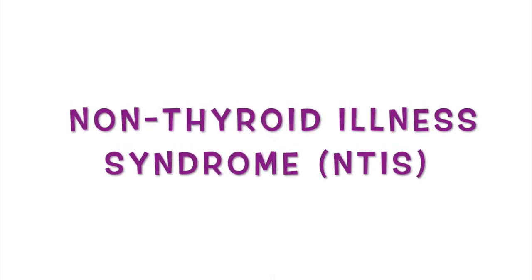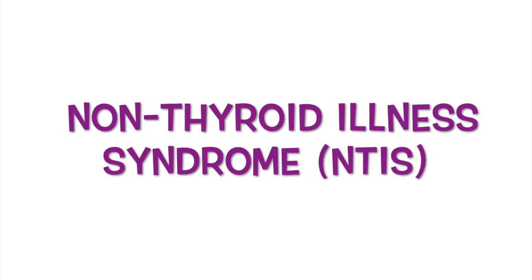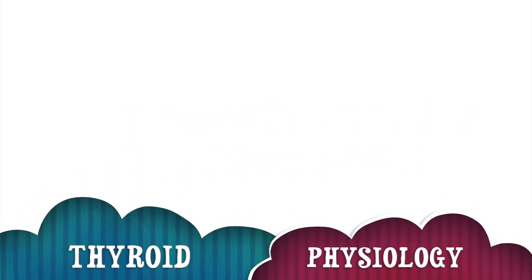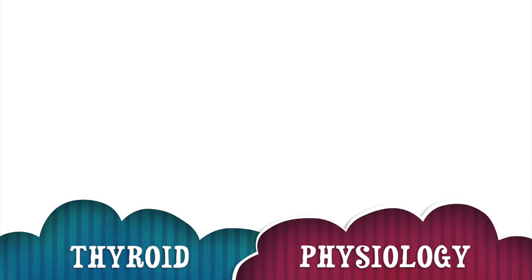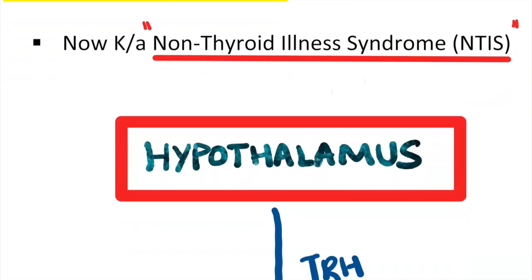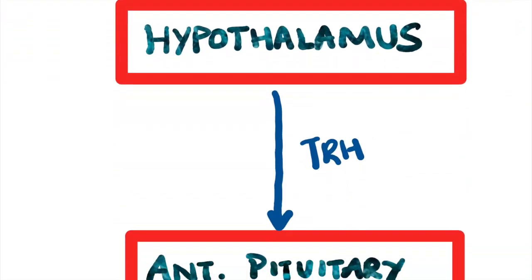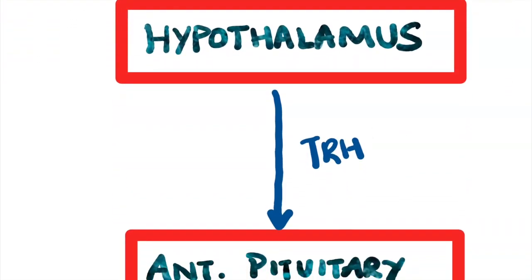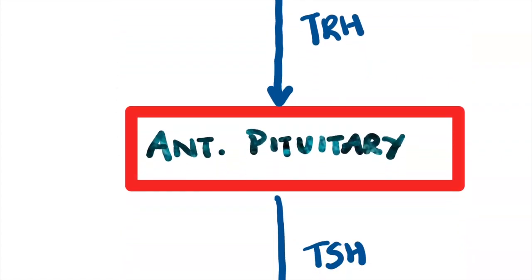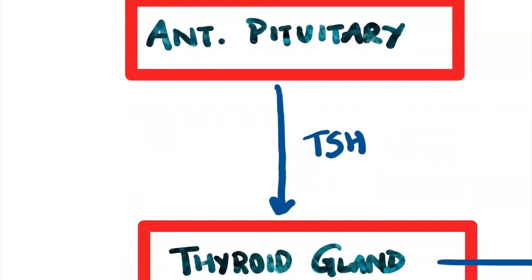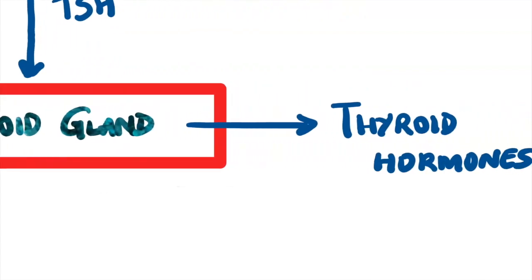The new terminology used for this syndrome is called non-thyroid illness syndrome, or NTIS. Before I begin, let me tell you in brief about thyroid physiology, which is very essential to understand this topic. Hypothalamus releases TRH, thyrotropin releasing hormone, which acts on the anterior pituitary. This in turn releases TSH, which stimulates the thyroid gland to produce more thyroid hormones.